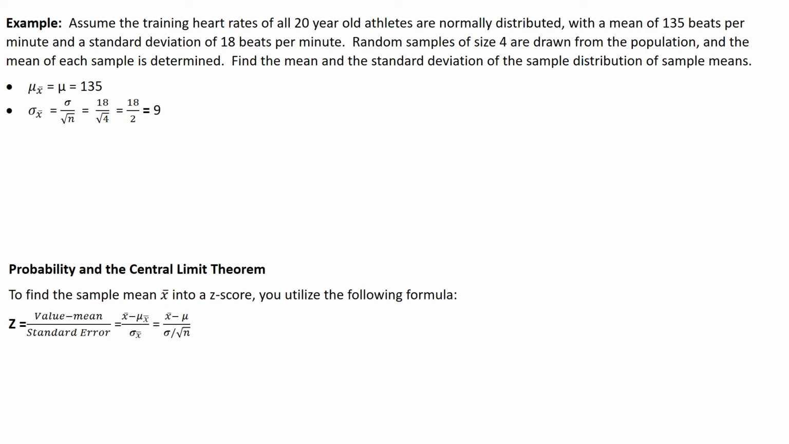They've already given us the population mean, 135 beats per minute. So we assume the sample mean is the same. Now, the population deviation is 18 beats per minute. So my population deviation is 18, but I have to divide that by the square root of the sample size, which is 4. That's 18 over the square root of 4. Square root of 4 is 2. 18 over 2 is 9. So my population deviation is 18, and my sample deviation is 9.